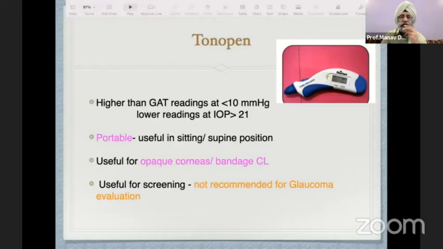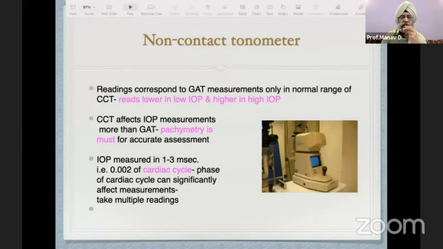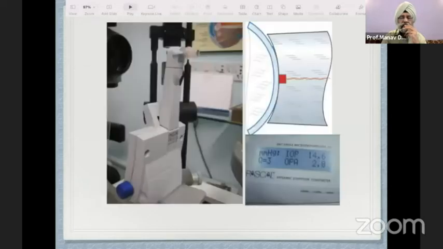This is a TonoPen, which is a portable instrument. The biggest advantage is that it is useful in diseased corneas and with bandaged contact lenses. However, it is not recommended for glaucoma evaluation. The non-contact tonometer is a routine screening tool, and it reads inaccurately in the abnormal range. For screening it is fine because it does a good job within the normal range, and pachymetry, of course, is a must. The cardiac cycle is very important because it takes a measurement in 1 to 3 milliseconds, so the cardiac cycle can affect the reading significantly.